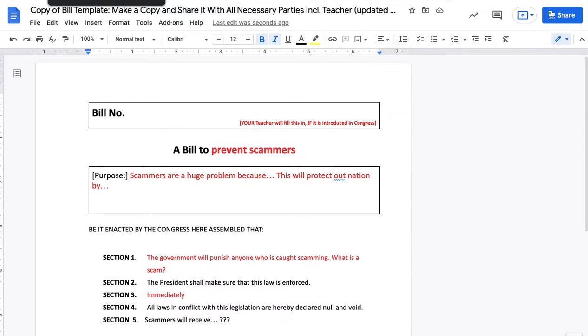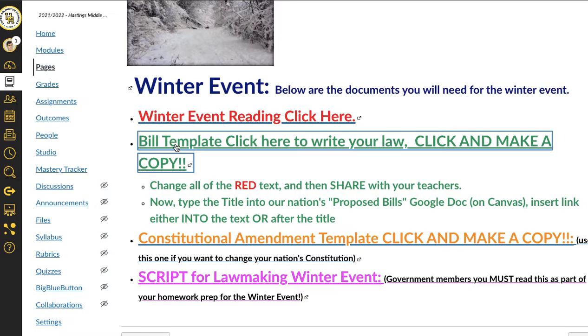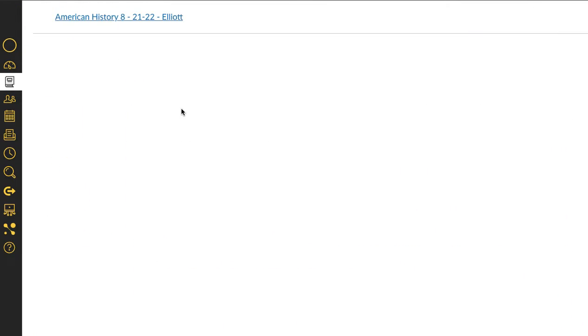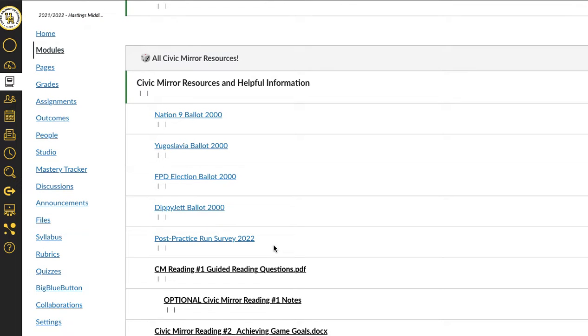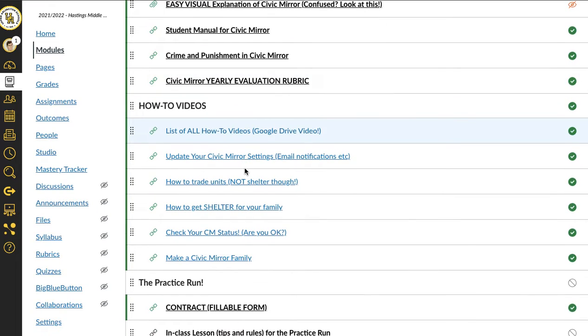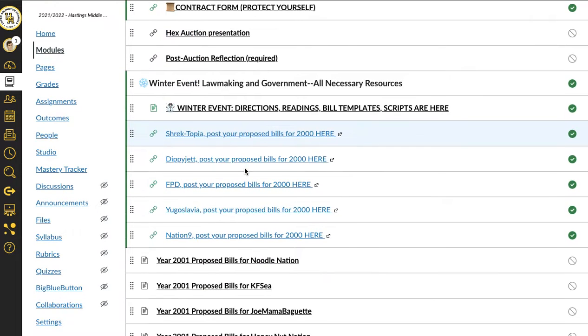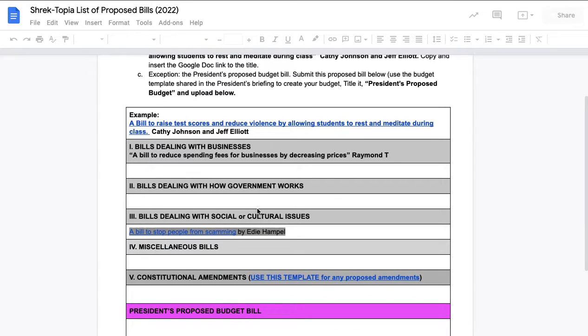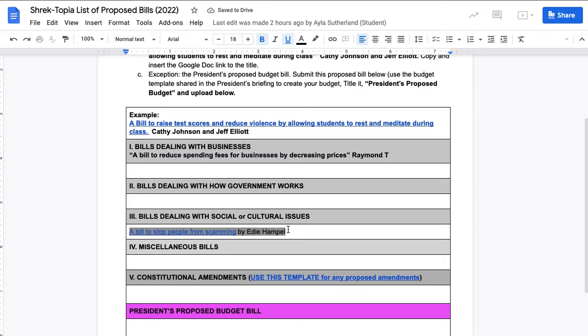Wonderful. And then I'm going to go back to the module. And we're going to click on, where'd it go? So this is going to be for the First Nation of Shrektopia. Okay, so I'm going to get into Shrektopia bills, and this is to punish people. And I already made this example with another student.